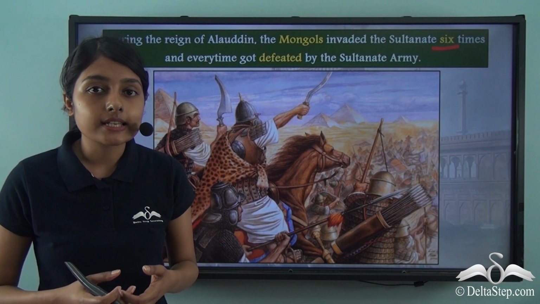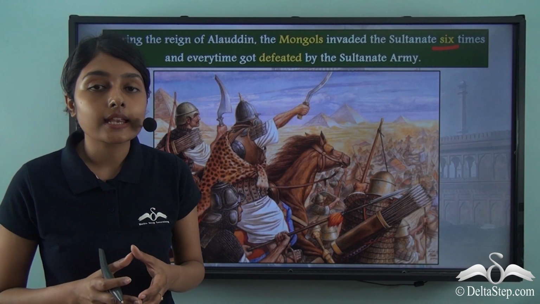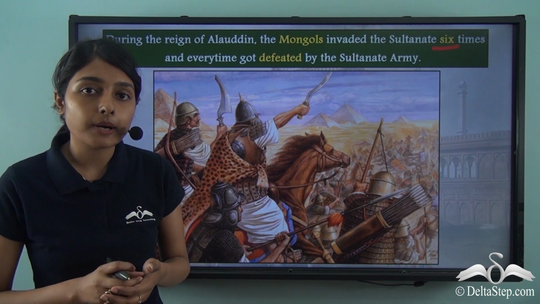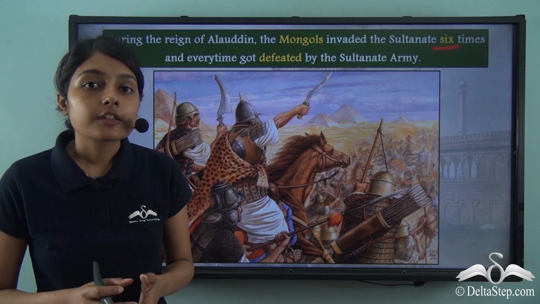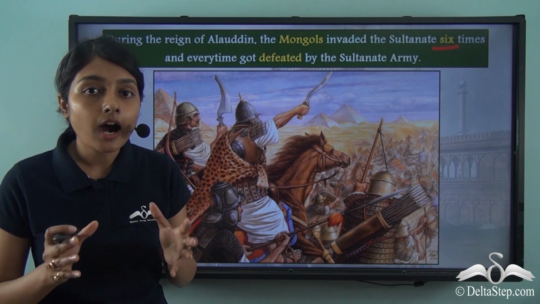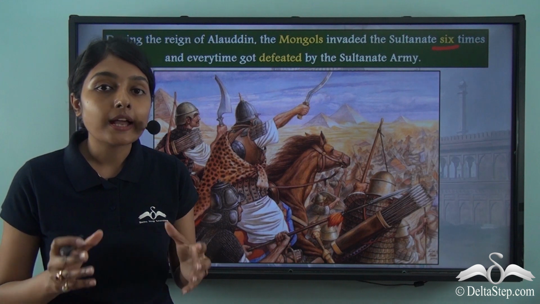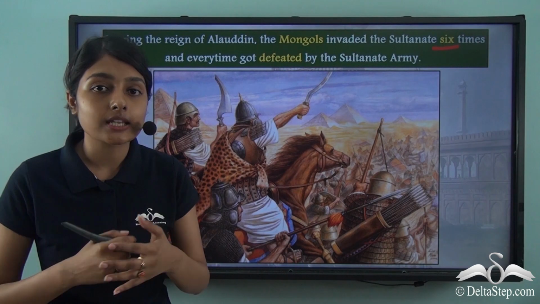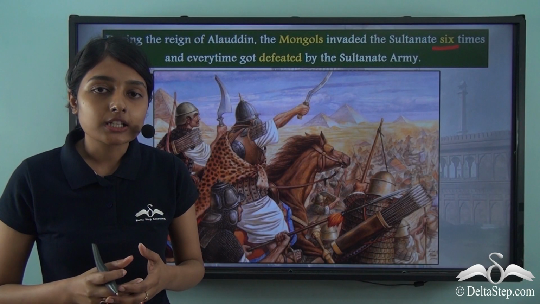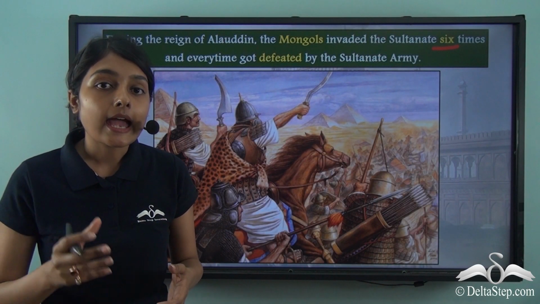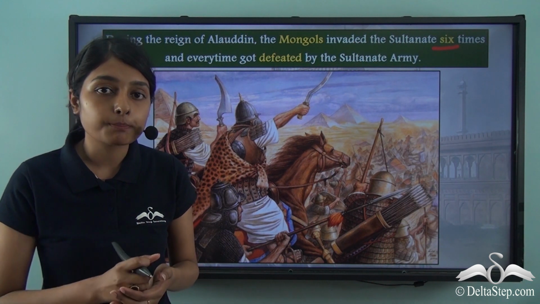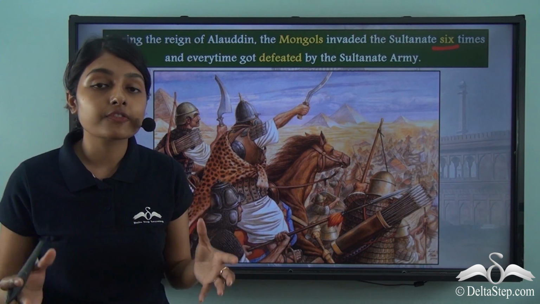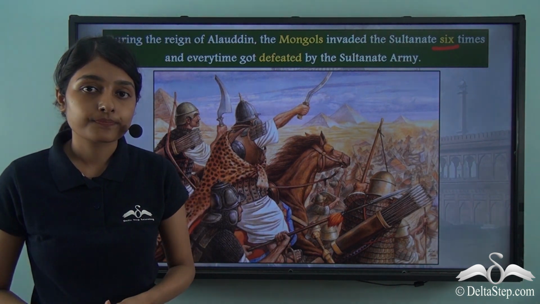In our subsequent lesson, we will be trying to understand the various administrative policies that were undertaken by Alauddin Khalji. We will also try to understand how Alauddin Khalji managed to maintain this strong dynasty, that is, this Khalji dynasty. It was Jalaluddin Khalji who founded the Khalji dynasty, and it was under the leadership of Alauddin Khalji that this Khalji dynasty was given a new dimension.